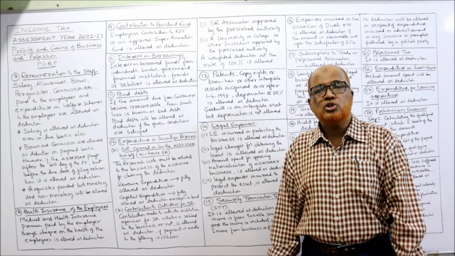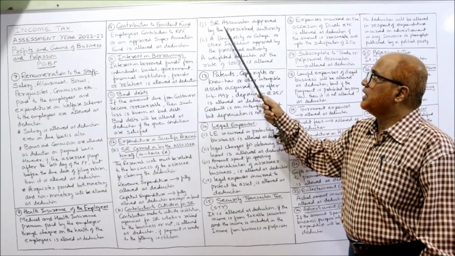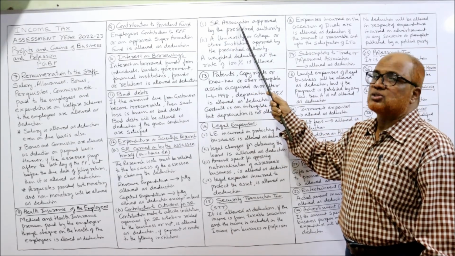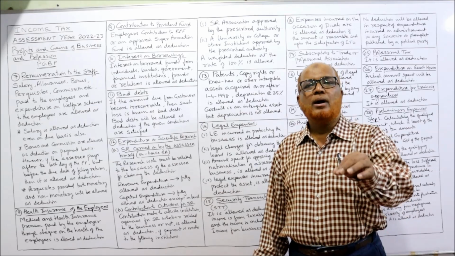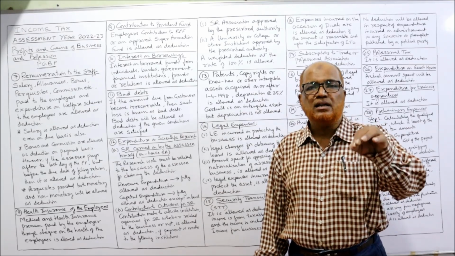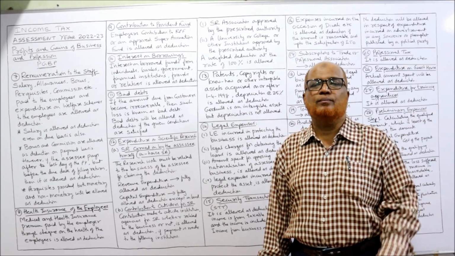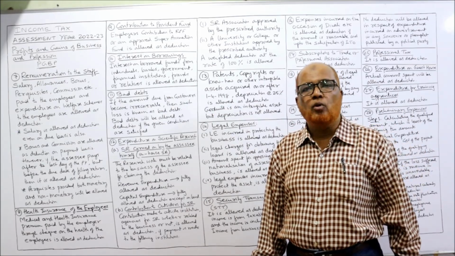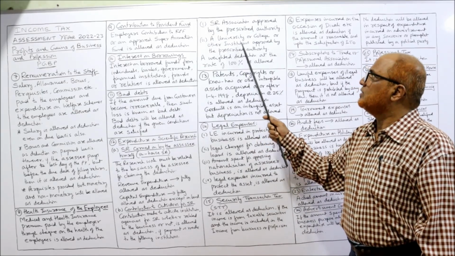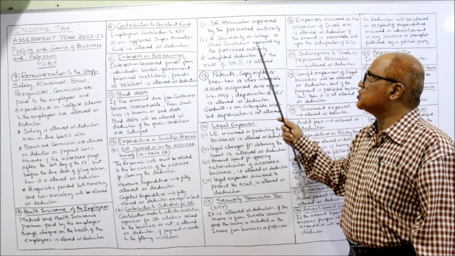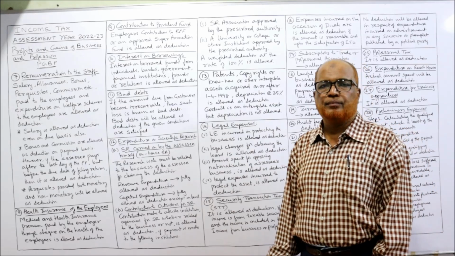So to whom should it be given? The contribution should be given to a Scientific Research Association approved by the prescribed authority. The amount should be given to a Scientific Research Association, which should be approved by a prescribed authority. Secondly, a university or college or other institution approved by the prescribed authority.